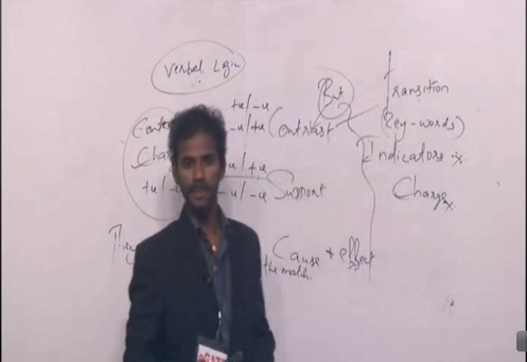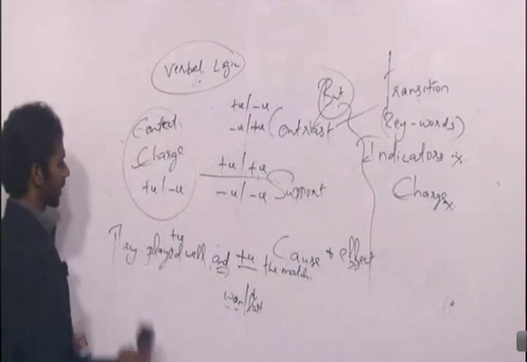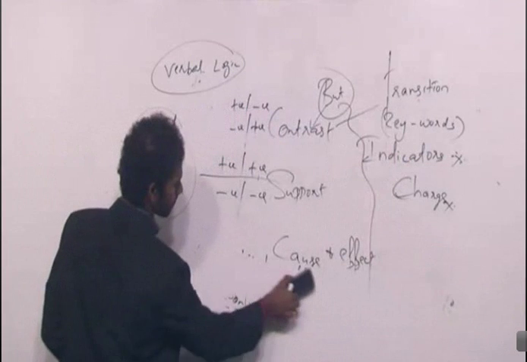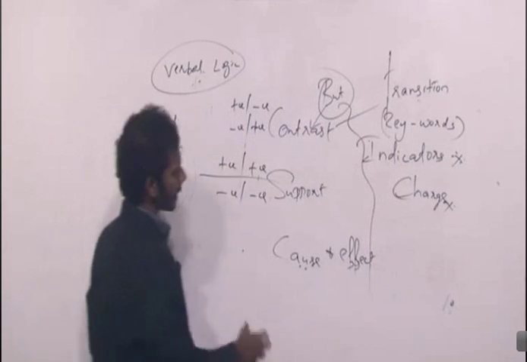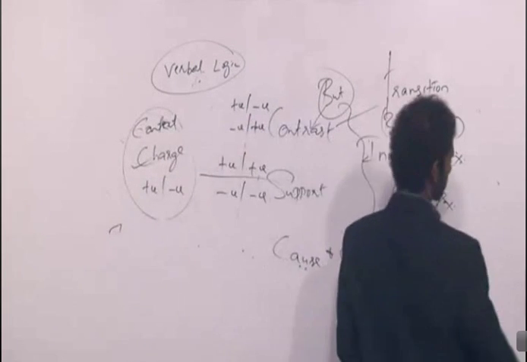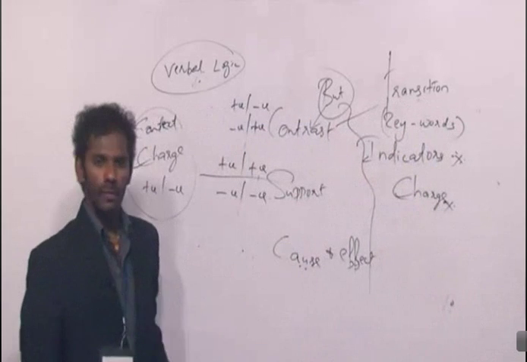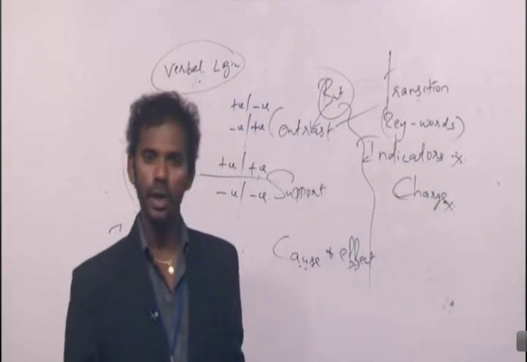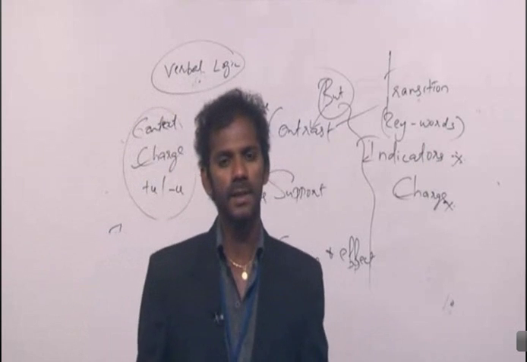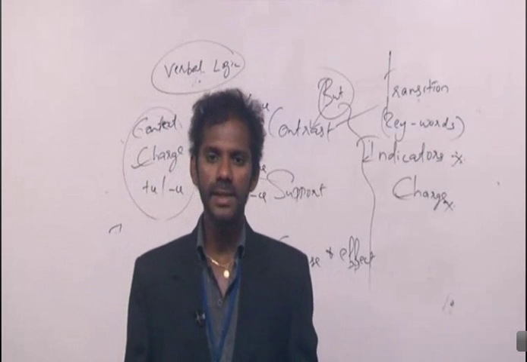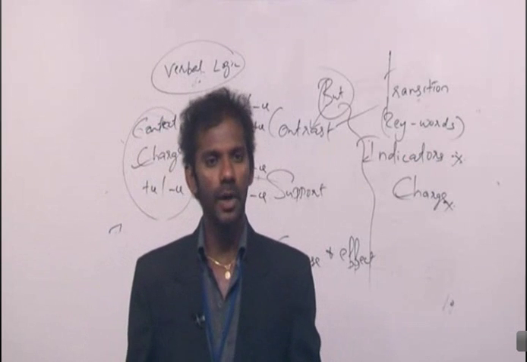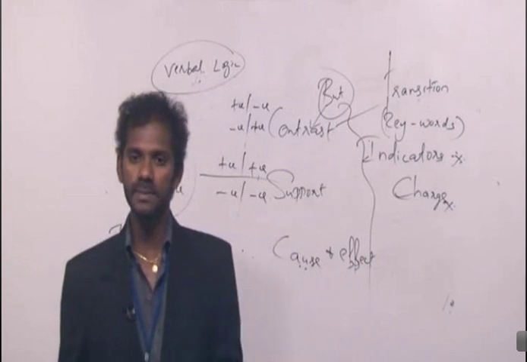Hope it's clear, right? Come to the last one. Cause and effect indicators. What do you mean by the word cause? Cause means what? The reason. The reason why something has taken place or not taken place is termed as the cause.